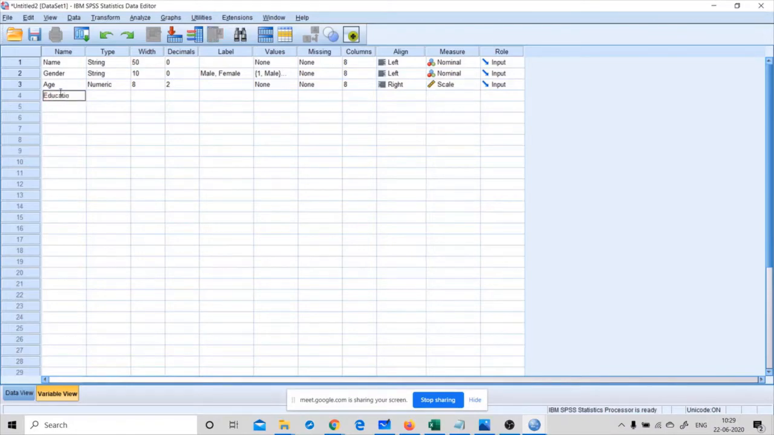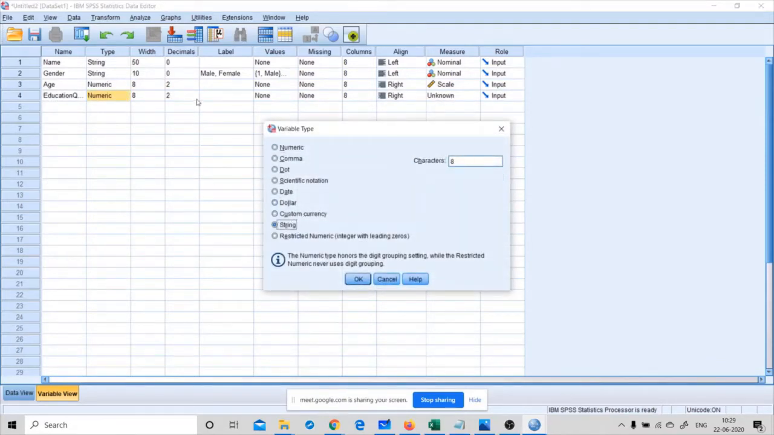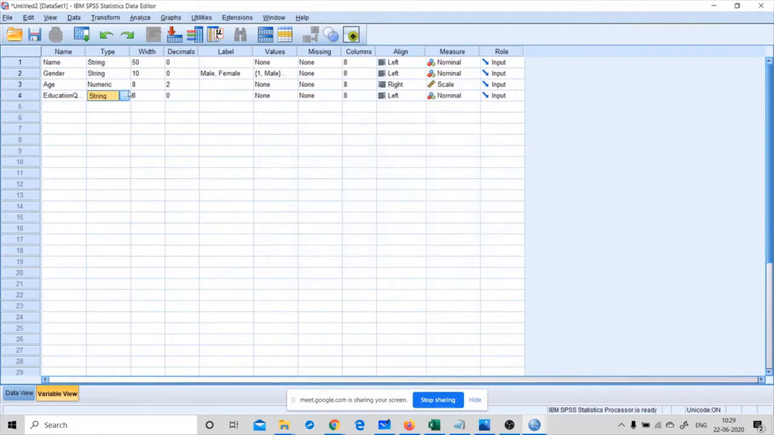Then educational qualification should be string, and we can make it ordinal, because it should follow some order, like first your 10th mark, then 12th, then UG, PG, then MPhil, then doctorate. So you can make the measure ordinal. Got it? So that will be your variable view.